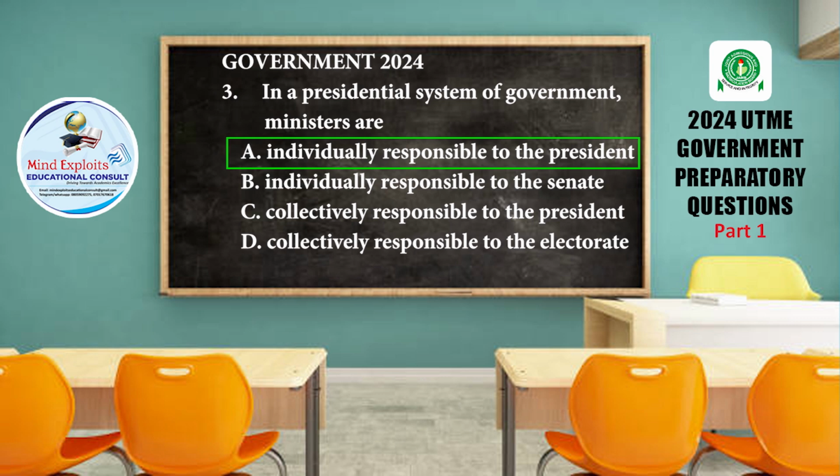So the right answer here is A. Individually, they are responsible to the president who appoints them. The way the ministers are in the presidential system is just that they are occupying that ministerial position on behalf or as a representative of the president in that ministry. So that is why he can wake up tomorrow and fire any minister, because they are individually responsible to him.